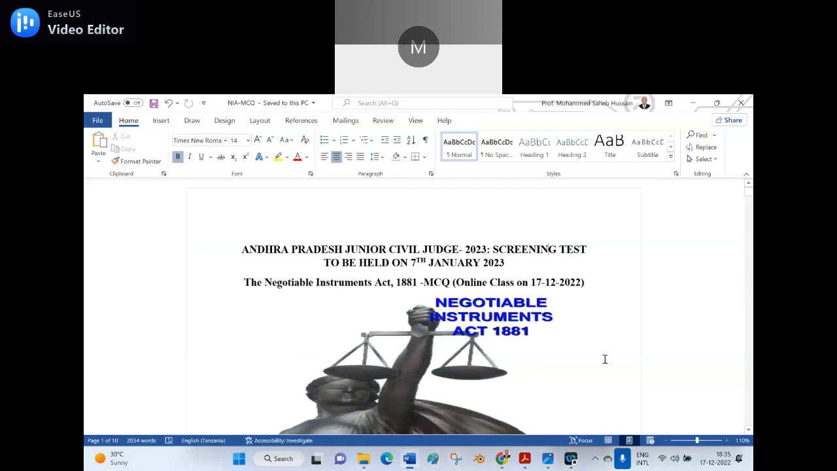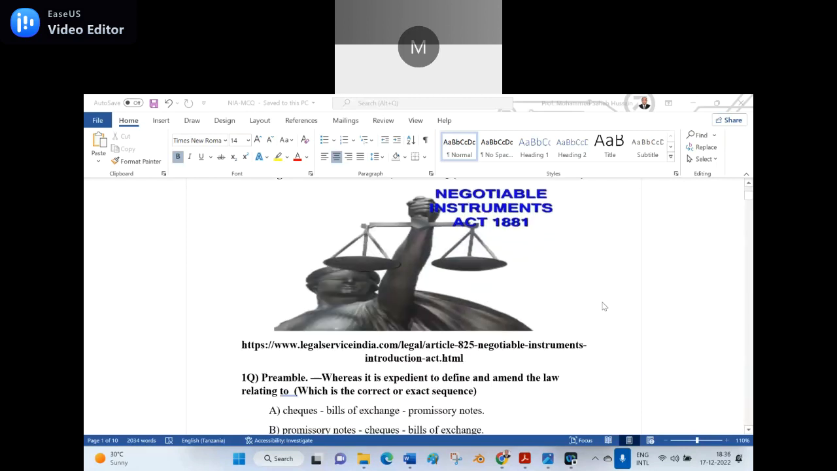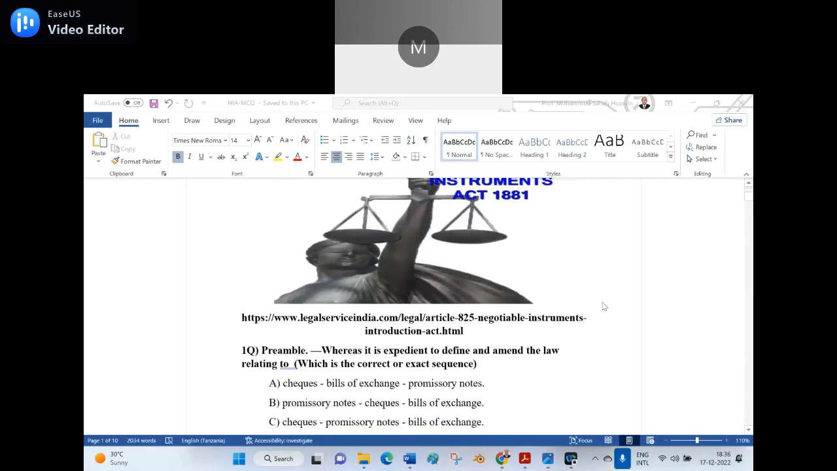It is already told you, Andhra Pradesh Junior Civil Judge 2023 screening test to be held on 7th January 2023. Negotiable Instruments Act of 1881, MCQ multiple choice questions online class, today 17th December 2022. Now let us go to the first question.